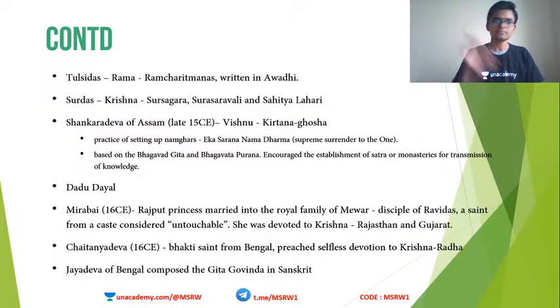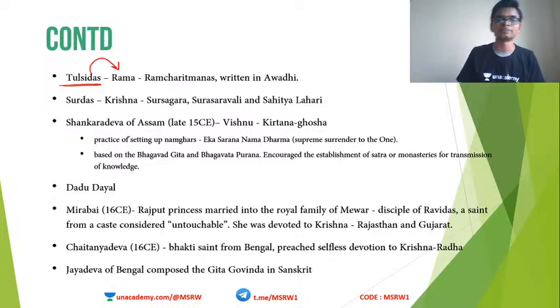Some of the examples are Tulsidas. Tulsidas was a devotee of Lord Rama, and he wrote this very famous text, Ramacharita, in the Awadhi language.